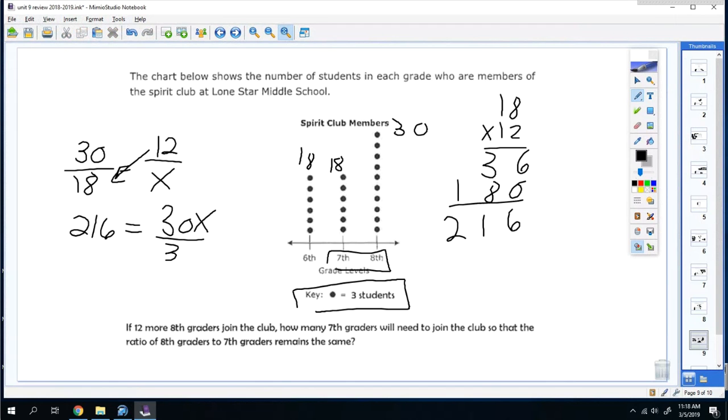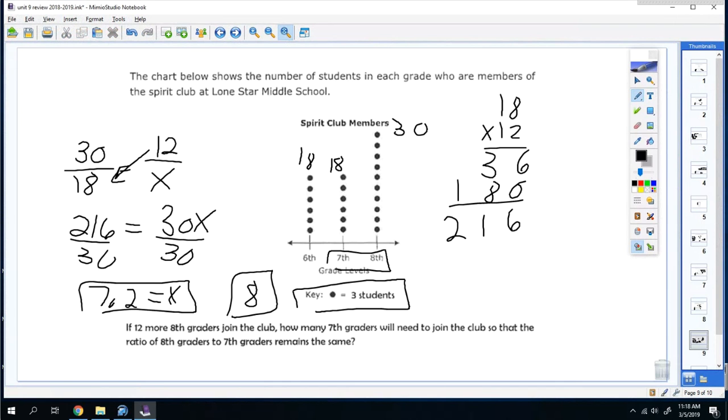And you're going to divide by 30. And then you get 7.2 equals x. So it means we're going to have to add 7.2 7th graders to keep the ratio the same. Well, you can't add 0.2 7th graders. So let's say we're going to have to add about 8. Tomorrow on your test, luckily though, this answer would be a nice number, no decimals.